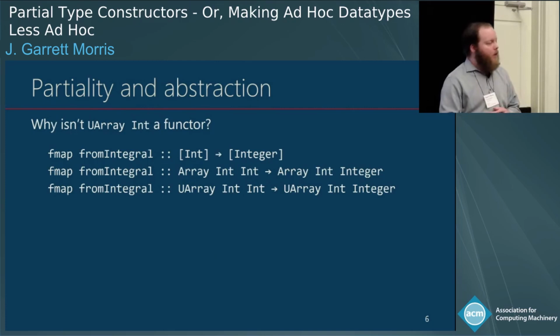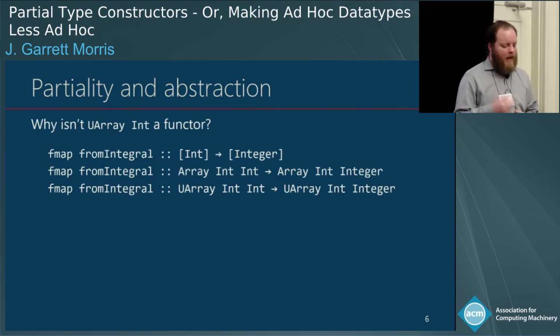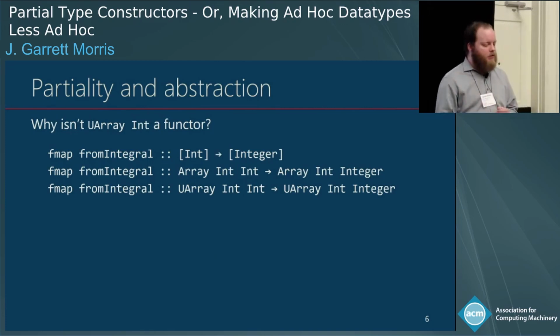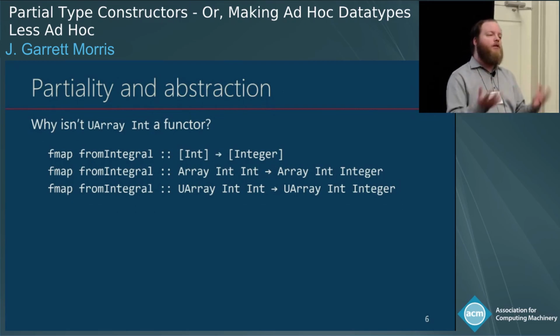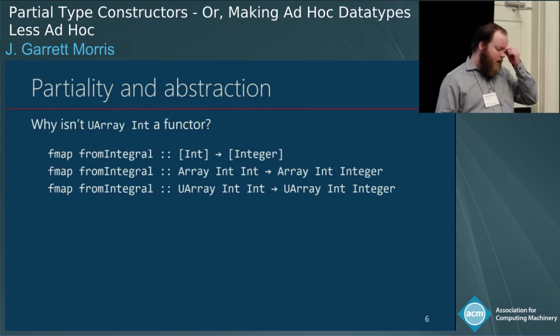So I might want to map fromIntegral across lists, right? I could map fromIntegral across a list of Ints and get a list of Integers. I could map fromIntegral across an array of Ints and get an array of Integers. In fact, one could imagine, if GHC let UArray into the functor club, that I could fmap fromIntegral across a UArray of Ints and get a UArray of Integers. What would that mean, right?